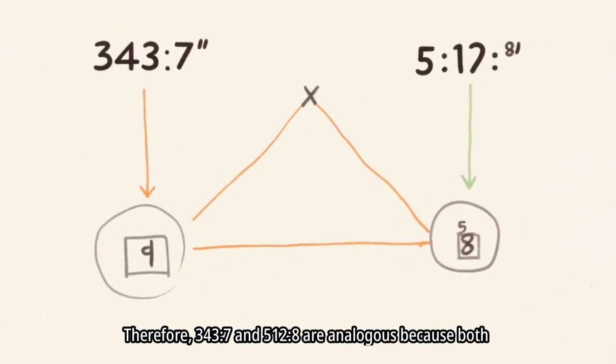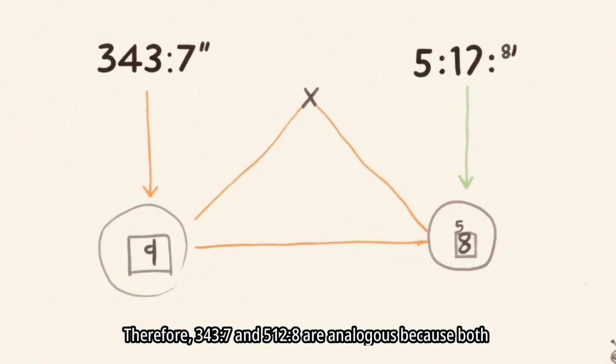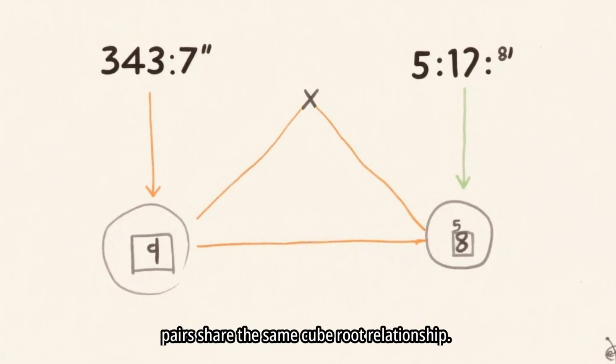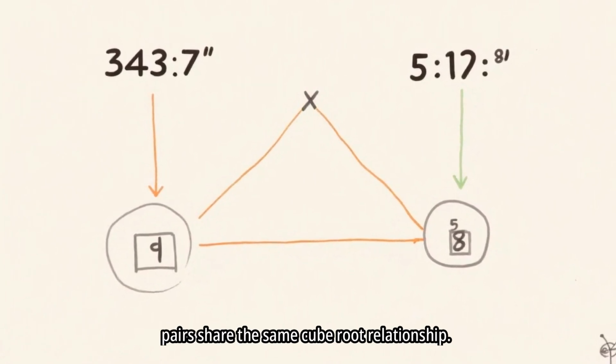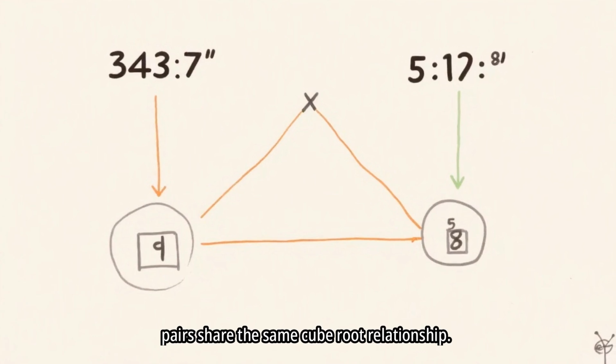Therefore, 343, 7 and 512, 8 are analogous because both pairs share the same cube root relationship.